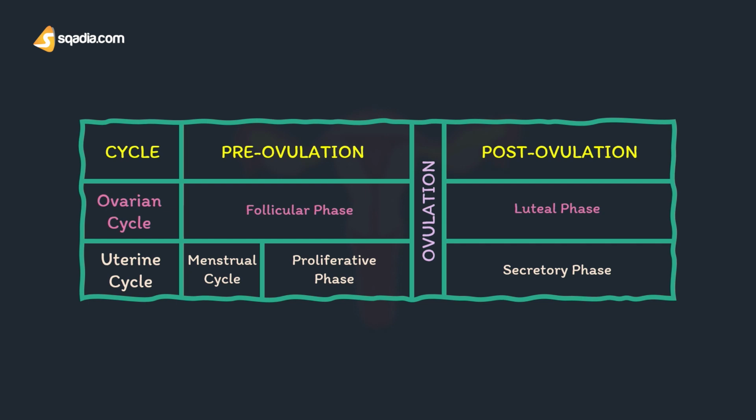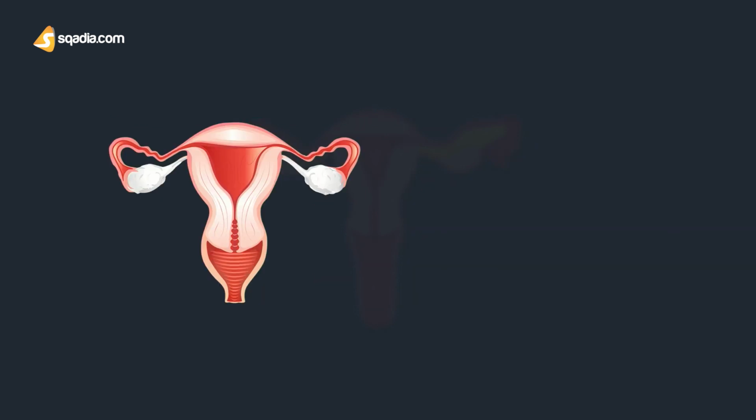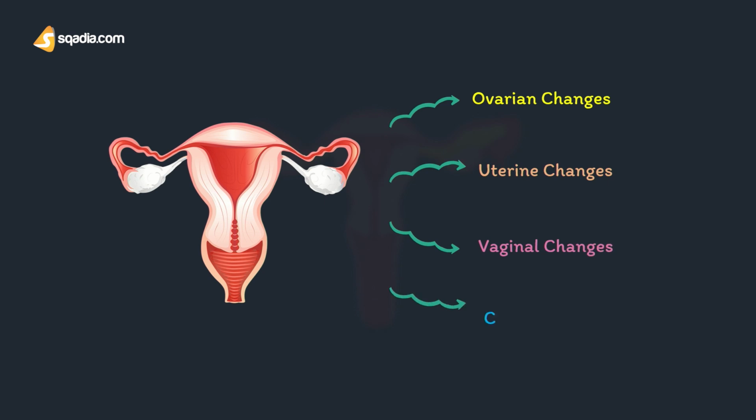So to sum up, during each menstrual cycle, a series of changes occur in the ovary and accessory sex organs. These changes are divided into 4 groups: ovarian changes, uterine changes, vaginal changes, and cervix changes. Ovarian changes occur in the ovarian cycle, while uterine, vaginal, and cervix changes are part of the uterine cycle.